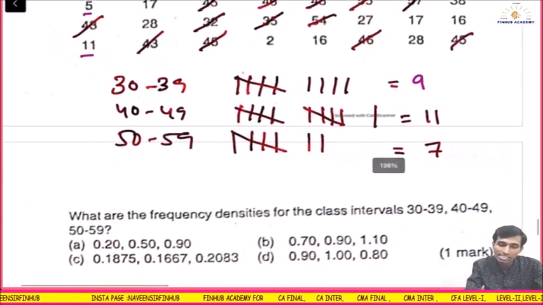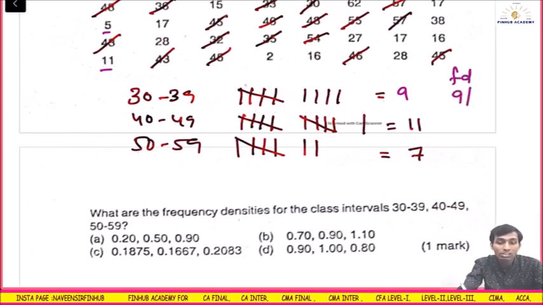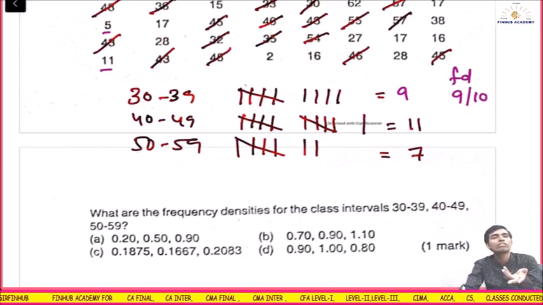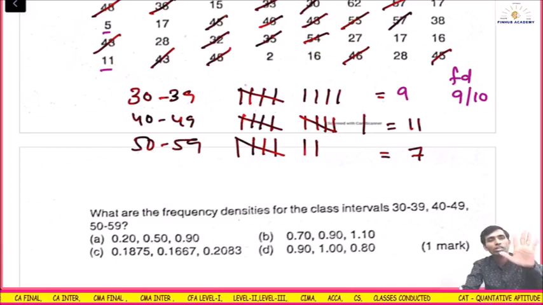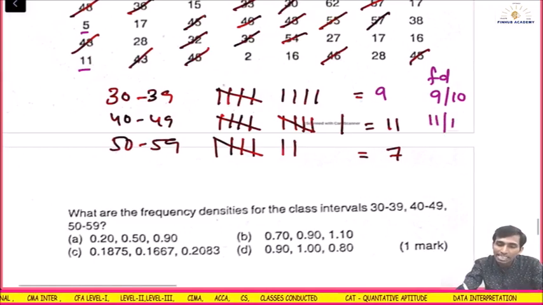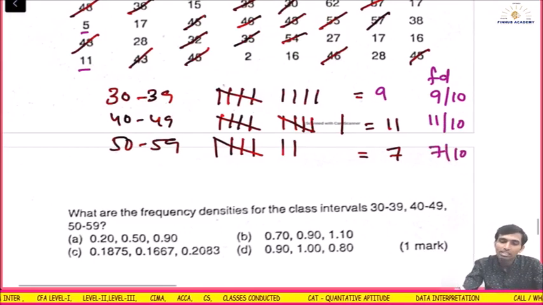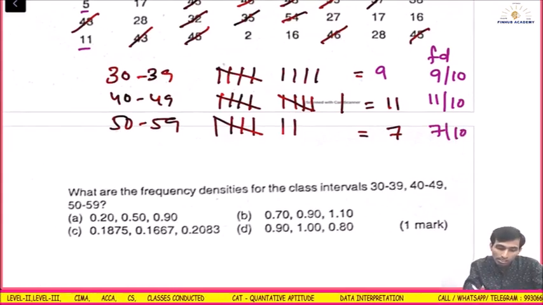Now check the frequency density. 9 divided by 10, because 30 and 39 both are inclusive. So the class interval is not 9, add 1. Count like this: 30, 31, 32, 33, 34, 35, 36, 37, 38, 39. Understood? 10. So 9 by 10, 11 by 10, 7 by 10, means 0.9, 1.1 and 0.7.